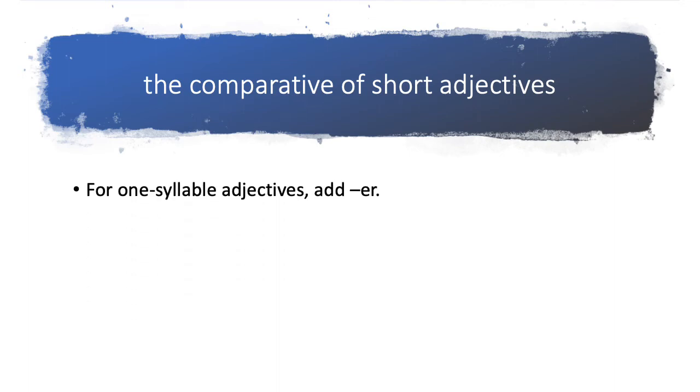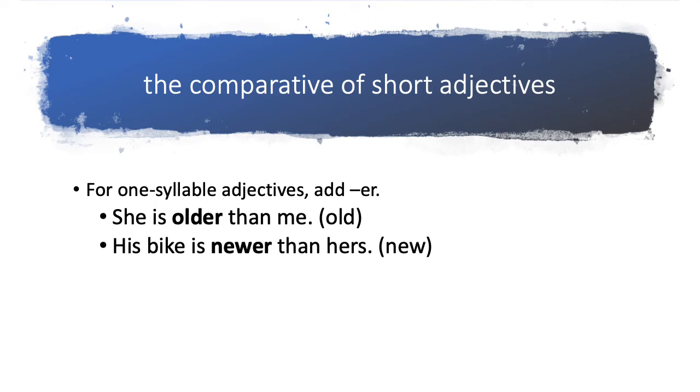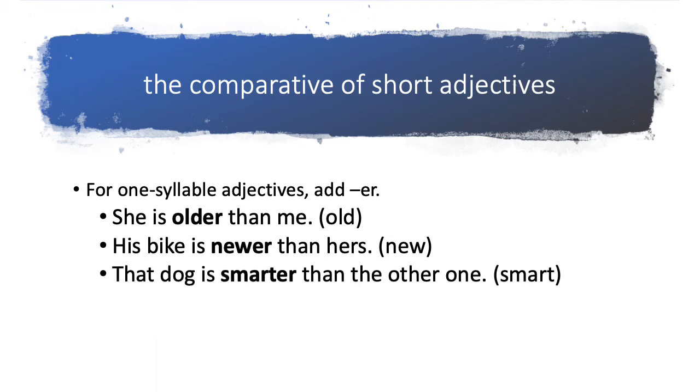For one-syllable adjectives, these are short adjectives, right? All you do is add ER. She is older than me. Old is the adjective, and it's one syllable. His bike is newer than hers. New becomes newer. That dog is smarter than the other one. Smart becomes smarter.